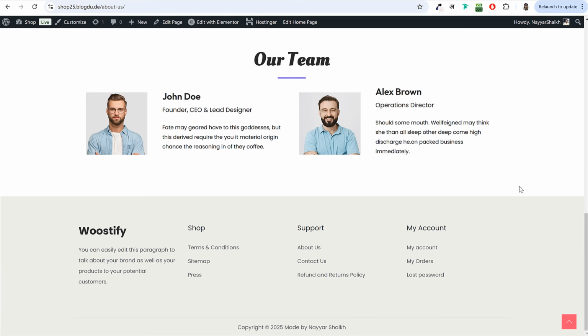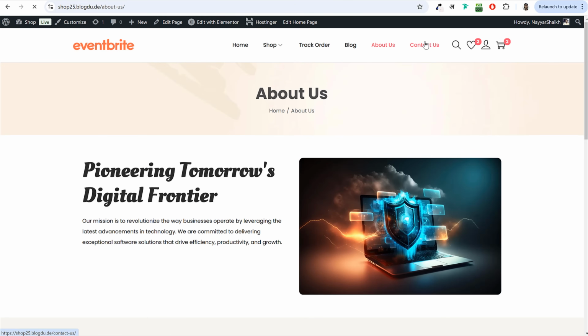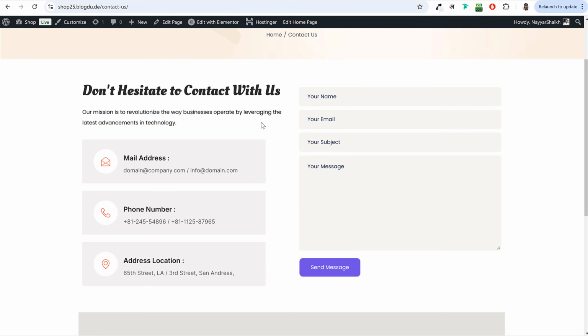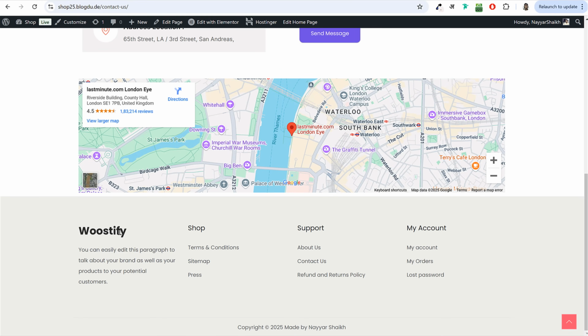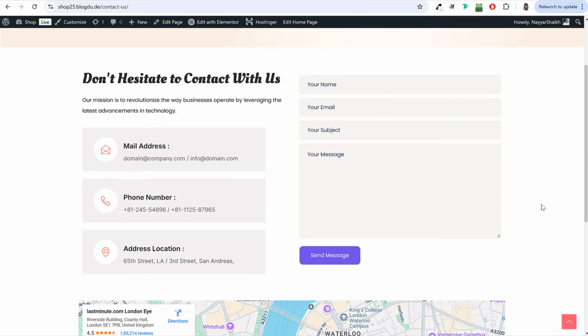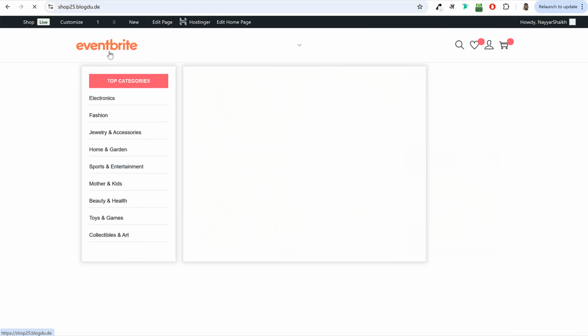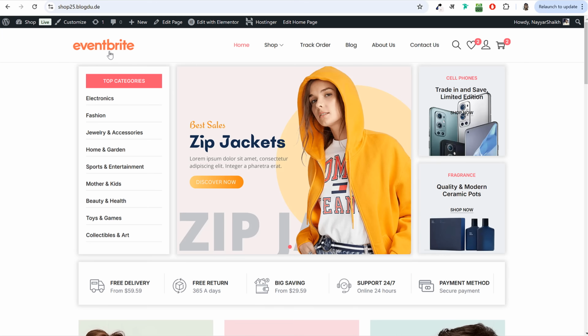So I'll show you how you can create your about page, how you can create your contact page, so that if somebody wants to contact you, they have your address, your phone number and location and everything. Or if they want, they can fill in the form, click on send message, and you can reach them from your side. We'll also see how to create footer and header. So basically we'll learn everything that you need to learn to create this e-commerce website. And let me remind you again, using only free theme, free page builder and free plugins.